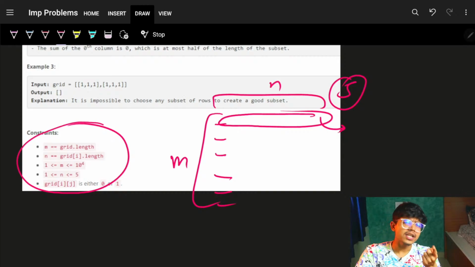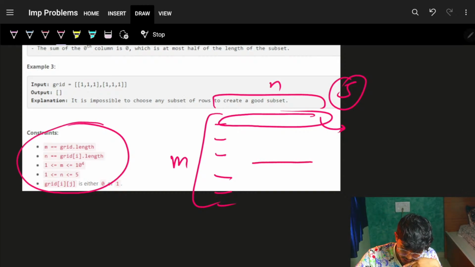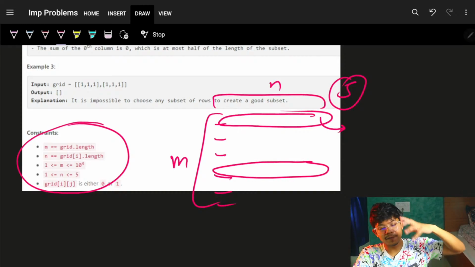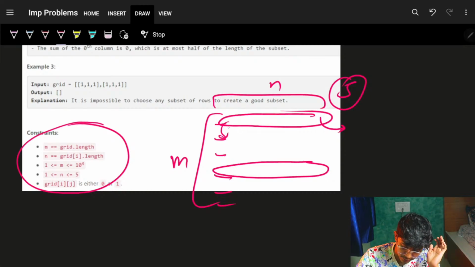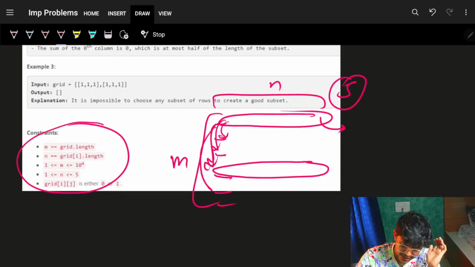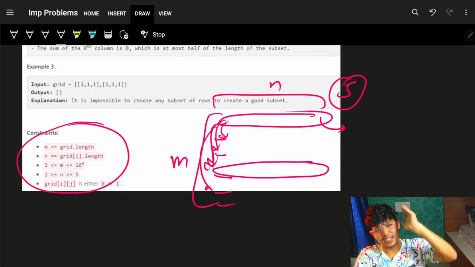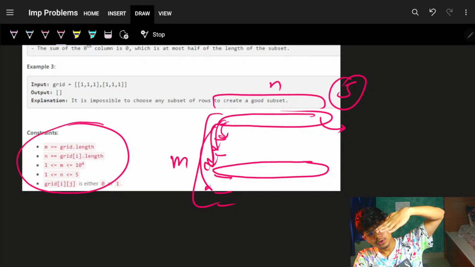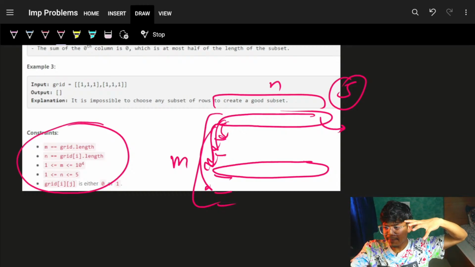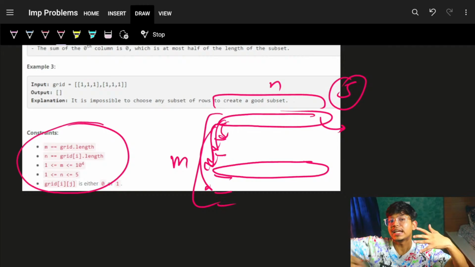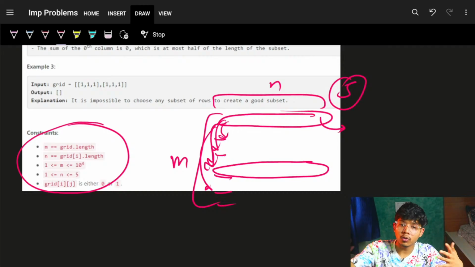How will you choose another row? One basic concept which comes to mind is to go and randomly choose every other row. For every row, I will try to use every other row, and maybe I'll memorize it so that it doesn't check other rows again and again.